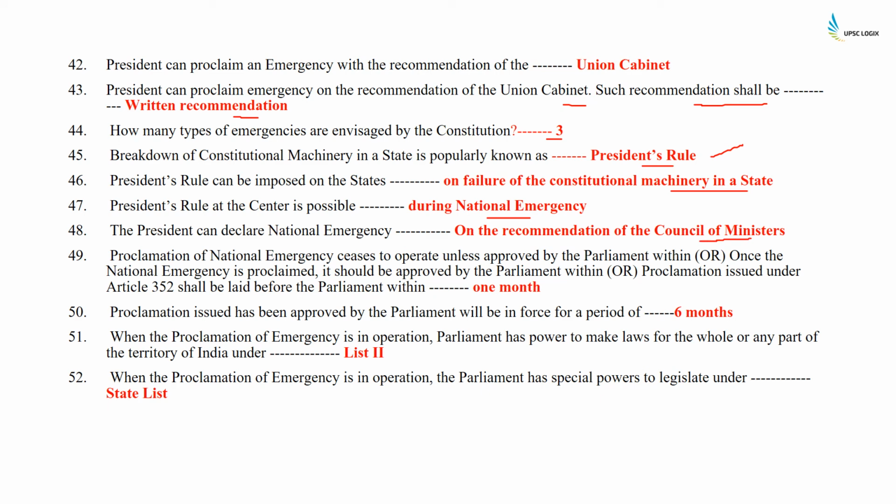Once a national emergency is proclaimed, it ceases to operate unless approved by the Parliament. A proclamation issued under Article 352 shall be laid before the Parliament within 1 month. Once approved by the Parliament, it will be in force for a period of 6 months. When a proclamation of emergency is in operation, Parliament has the power to make laws for the whole or any part of the territory of India under List 2. The Parliament has special powers to legislate under the state list.